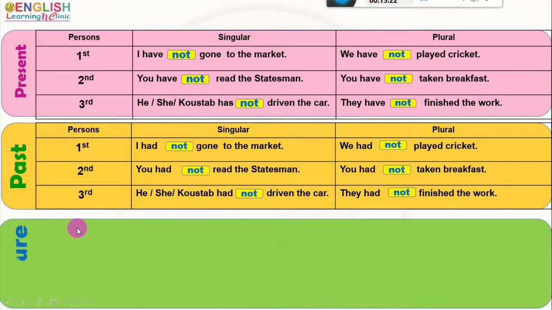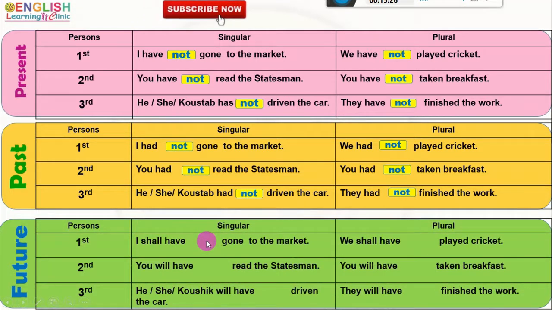In future perfect tense, for different persons of the subject, the future affirmative form of the verb is that, and by adding not, the negative structure is that.